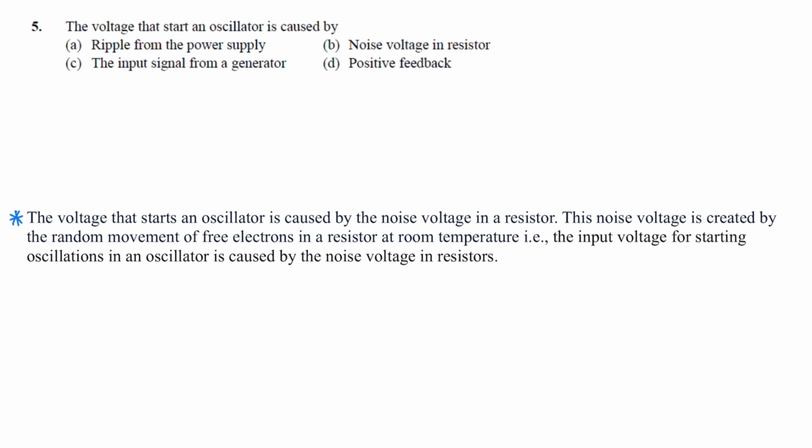The voltage that starts an oscillator is caused by noise voltage in the resistor. This noise voltage is created by random movement of electrons in a resistor at room temperature. Correct option is B. Next question.